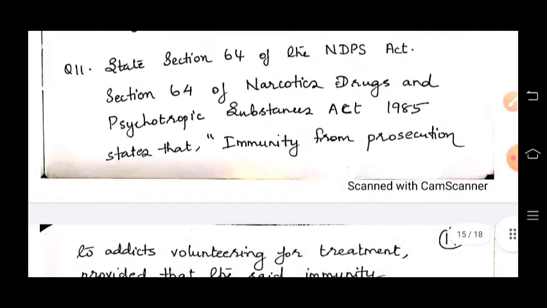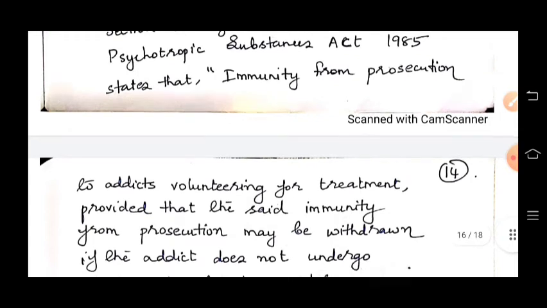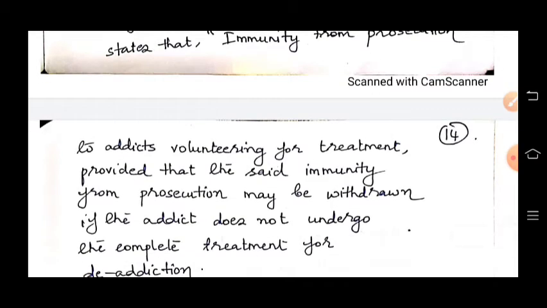State Section 64 of the NDPS Act. Section 64 of the Narcotic Drugs and Psychotropic Substances Act 1985 states that immunity from prosecution is given to addicts volunteering for treatment, provided that the said immunity from prosecution may be withdrawn if the addict does not undergo the complete treatment for de-addiction.